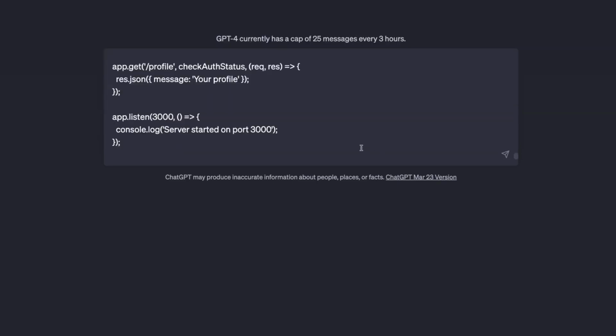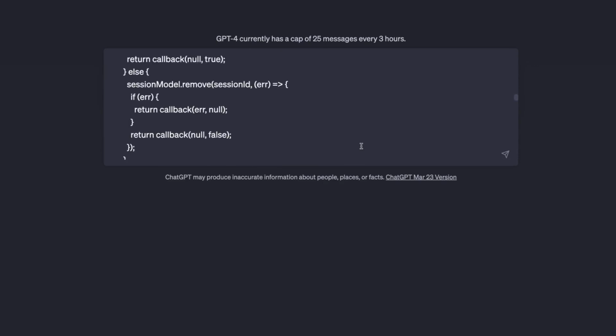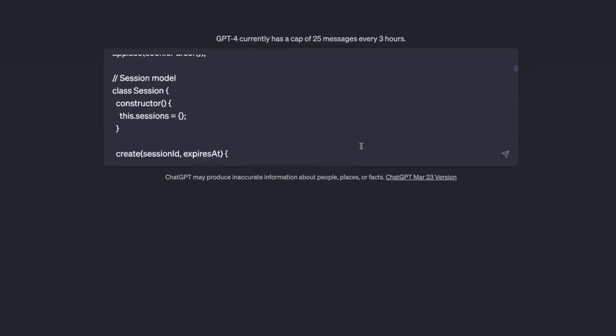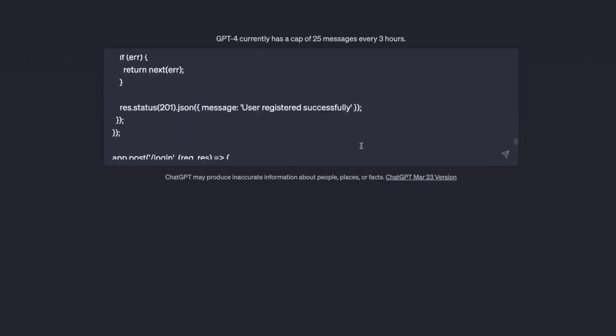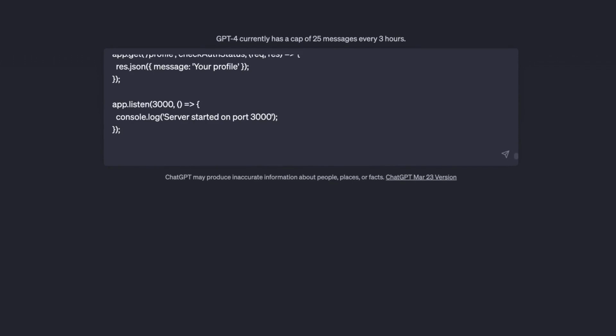And then I paste in that code, and again, depending on the length of your program, you might not be able to paste in everything. In such cases, you might want to analyze and improve it step by step by splitting your code into multiple chunks manually. But here I pasted in the entire code, and I then again basically repeat my instruction and clarify it a little bit by telling ChatGPT that I want to get a list of code improvement suggestions for this code.